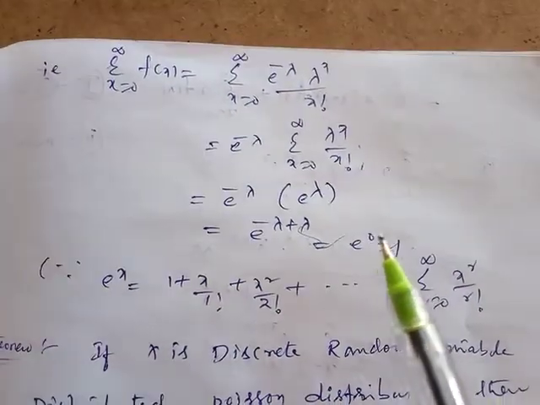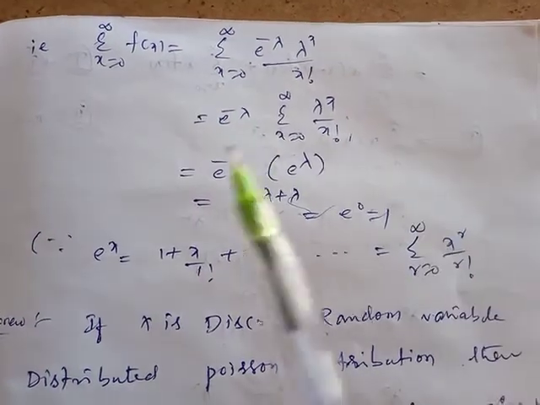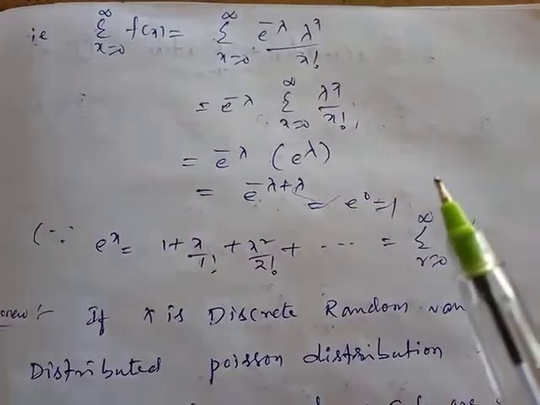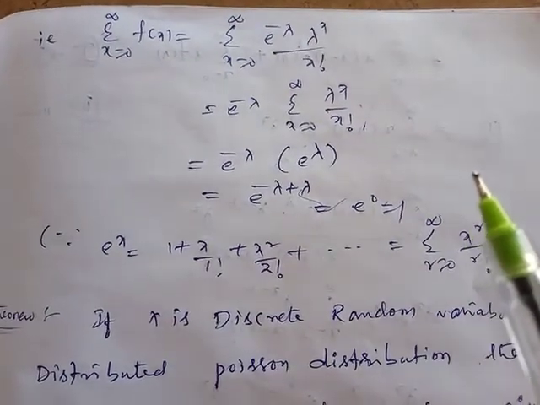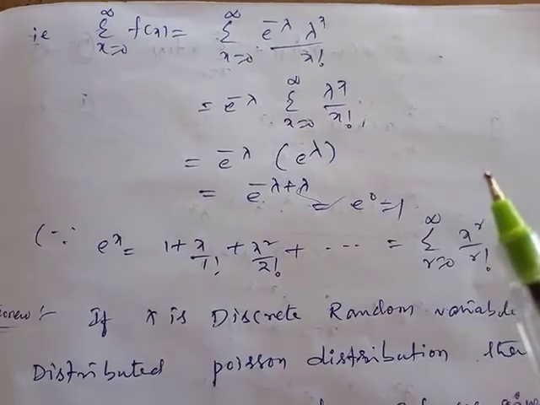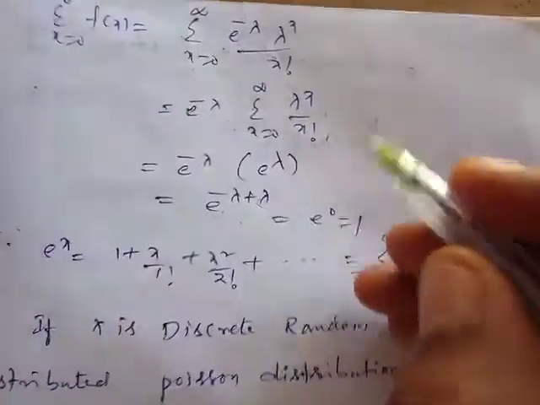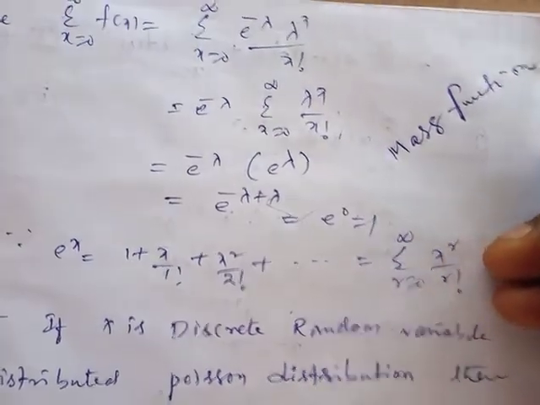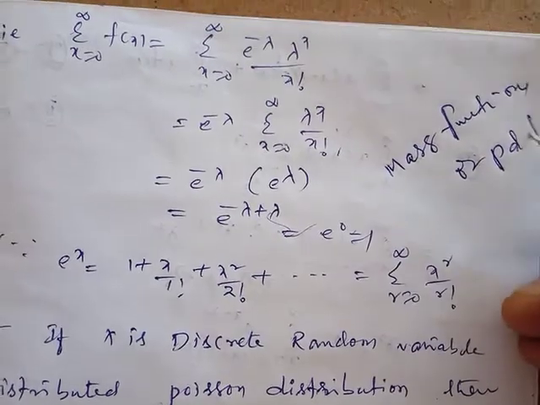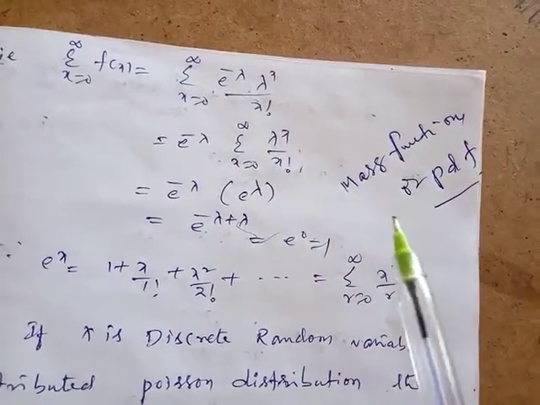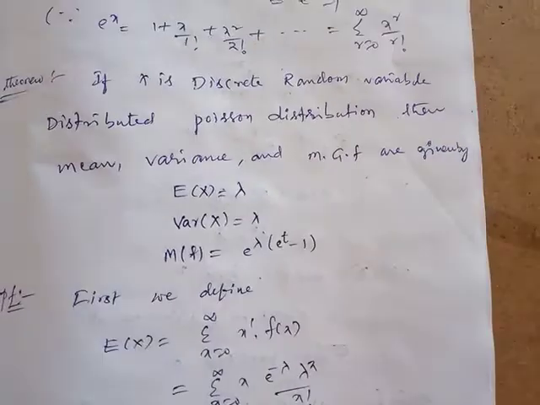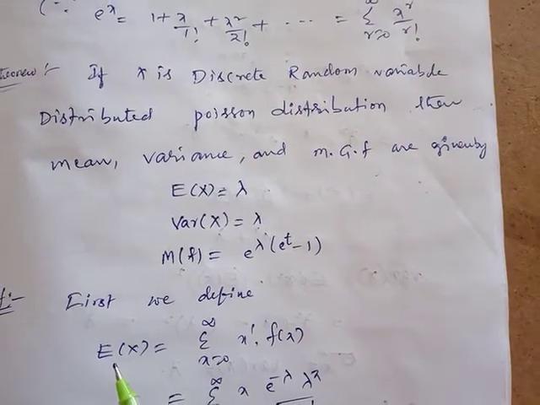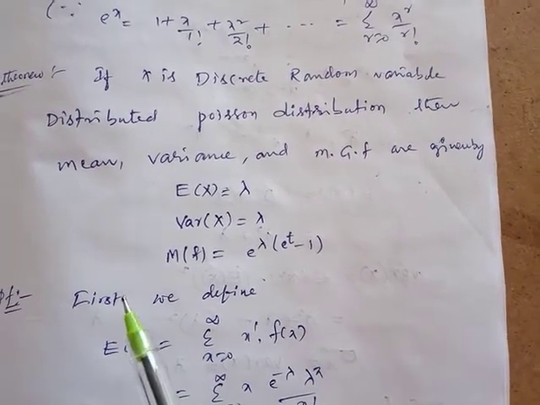So we have shown that f of x is non-negative and the total sum is equal to 1. So both properties are satisfied. Therefore f of x is a valid probability density function, or we can otherwise call it a probability mass function or mass function. Whatever we call it. Next, you can determine the mean, variance and moment generating function for the given random variable.